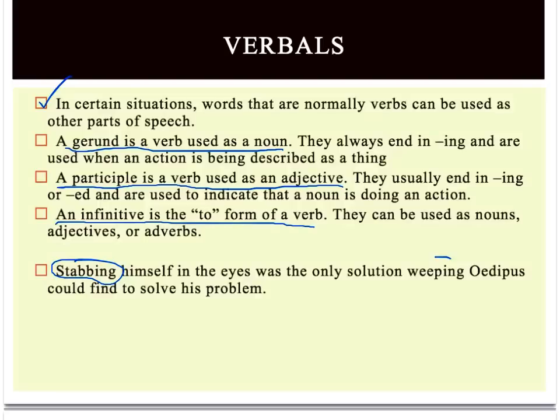The next verbal is right here. Weeping. Again, weep is ordinarily a verb. I weep, you weep, we all weep. But here, weeping is being used to modify Oedipus. Which Oedipus? Weeping Oedipus. So it's an adjective. This is an example of a participle. The last verbal in this sentence, to solve. That's the infinitive form of the verb solve. In this case, it's actually being used as an adverb because it's modifying the verb could find. So there you have several different verbs being used as alternate parts of speech: gerunds, participles, and infinitives.